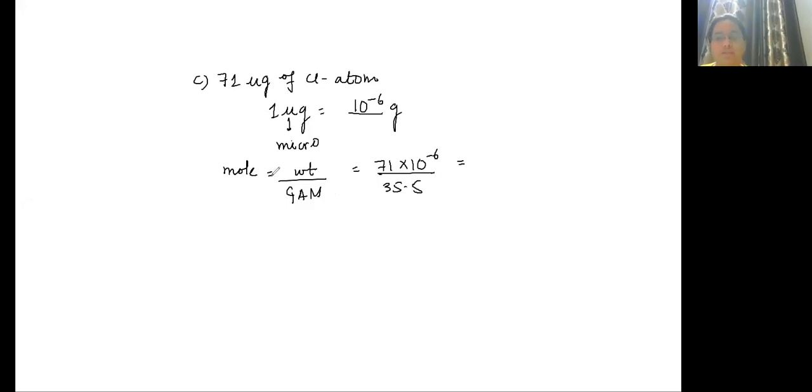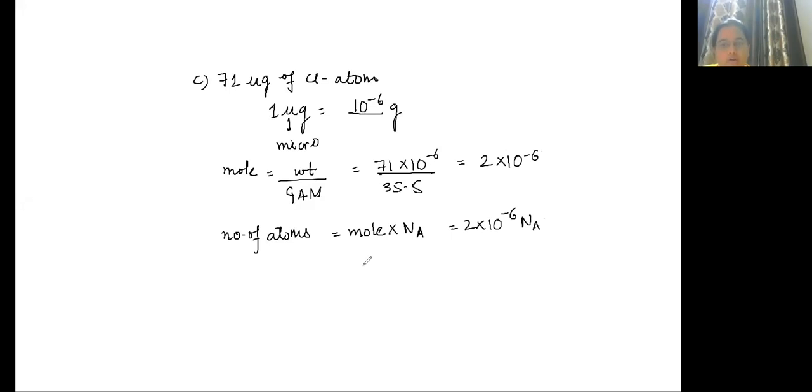So moles will be 2 into 10 to the power minus 6. And number of atoms is simply moles into Na: 2 into 10 to the power minus 6 Na, or 2 into 10 to the power minus 6 into 6.023 into 10 to the power 23. If you put 6.022, that is also correct.